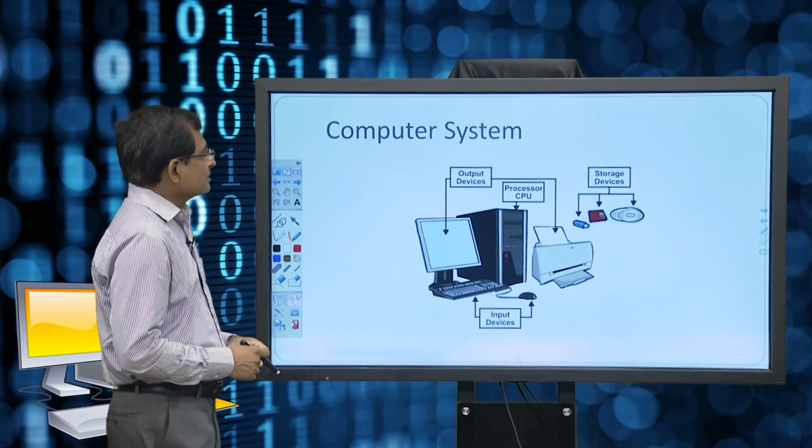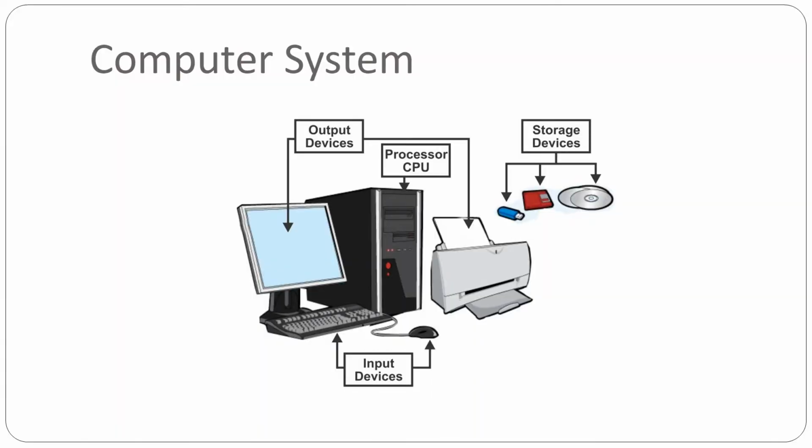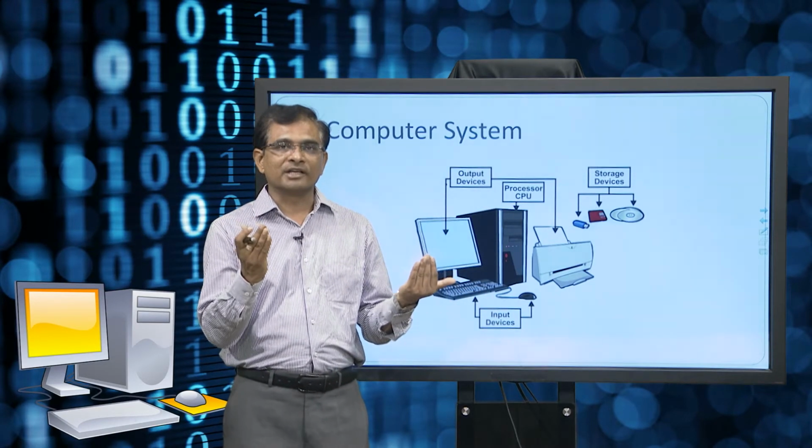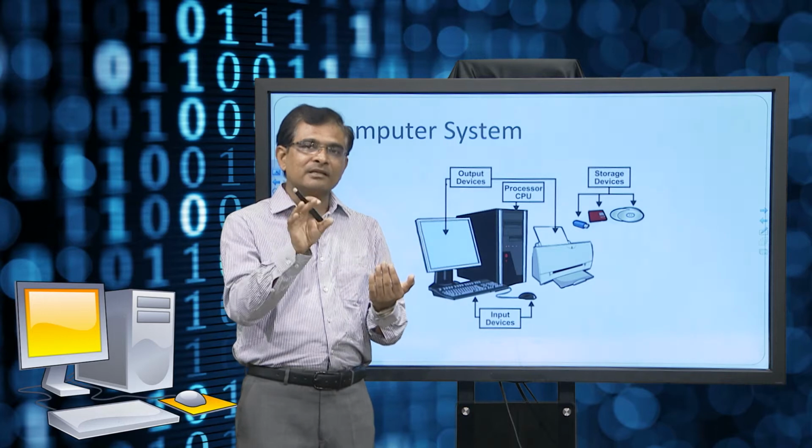So, by and large we know what a computer system is now. It is going to have some input devices, some output devices, some storage devices; that is the block diagram I have shown you earlier. Input devices could be keyboard, mouse; there are output devices, storage devices, and the processor. This is basically a cabinet, and within that there is a printed circuit board, the motherboard as we call it, and onto the motherboard there is a CPU.